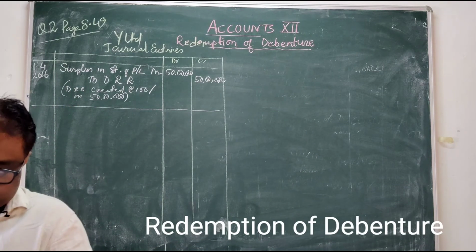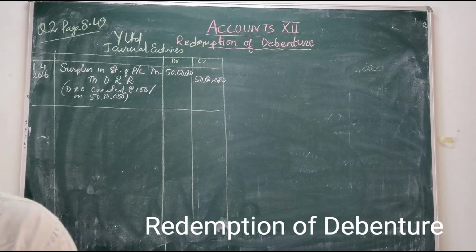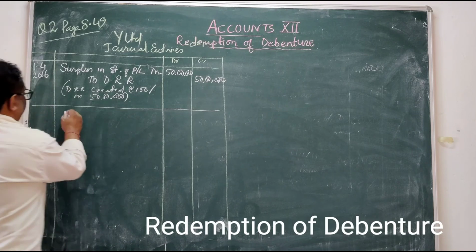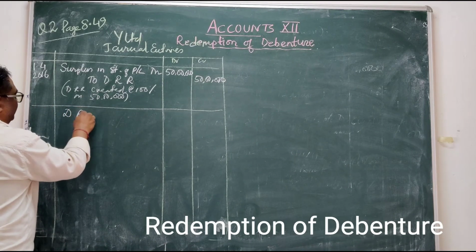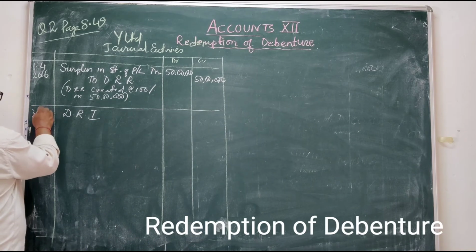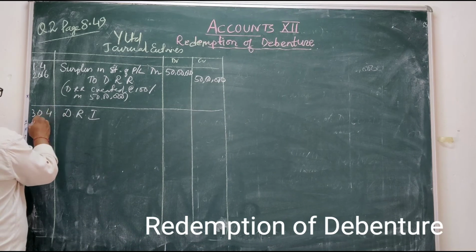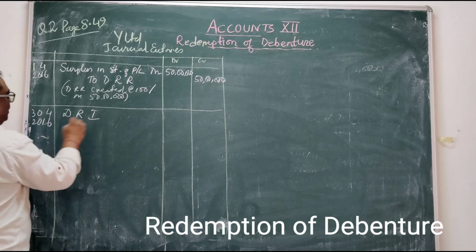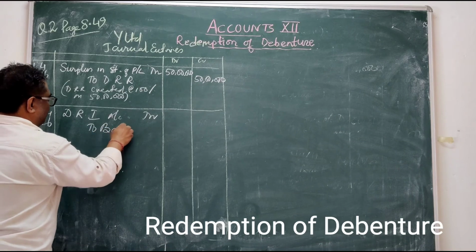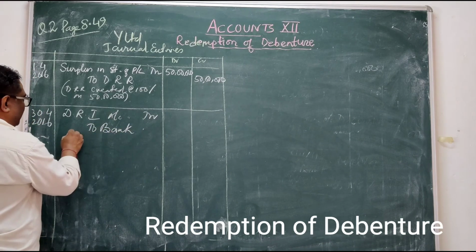8% debentures redeemed at a premium of 10%. Now, out of profit, you have to do the debenture redemption investment. How do you do it? You have to do it 11 months before, that means 30 April 2016. DRI account debited to bank.